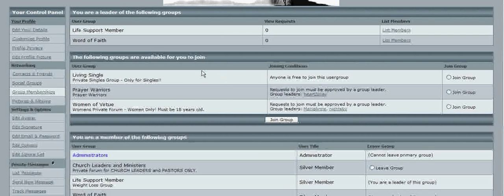So if you want to join the singles group, if you're single, you click on join group. If you want to join prayer warriors, or if you want to join Women of Virtue or Word of Faith or life support member, you can join those.